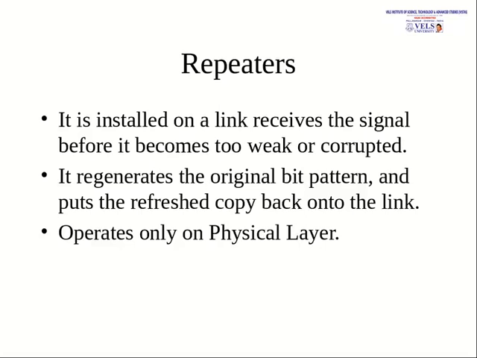Next, the repeater. A repeater is mainly installed in a link. It receives a signal and regenerates it. Before the signal reaches the repeater, it may be very weak or corrupted. The weak signal is regenerated by the repeater. It operates only on the physical layer. It regenerates the original bit pattern and puts the refreshed copy onto the link.